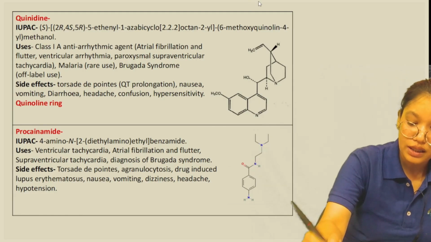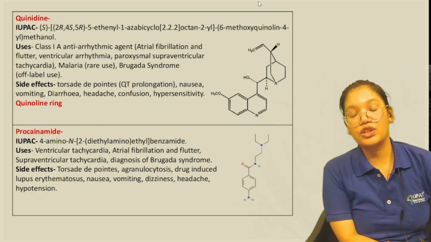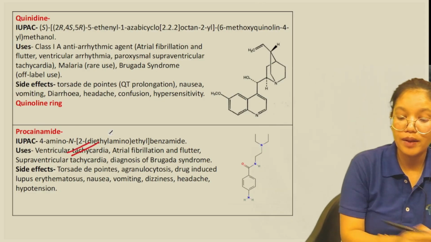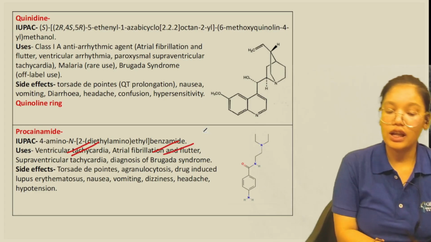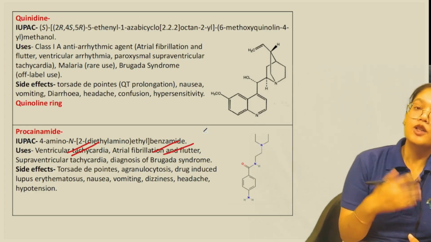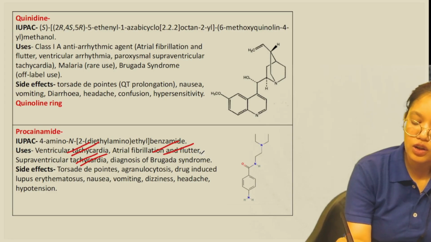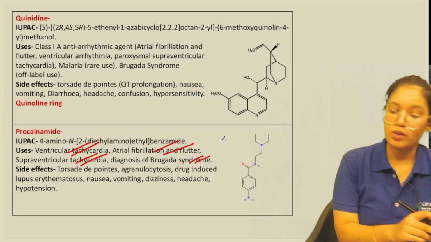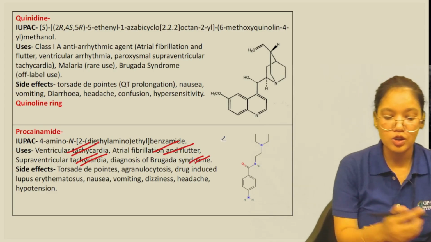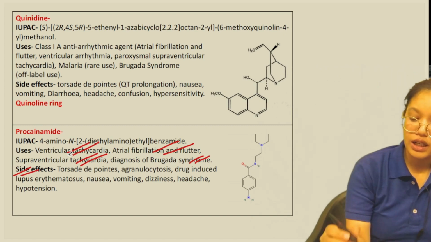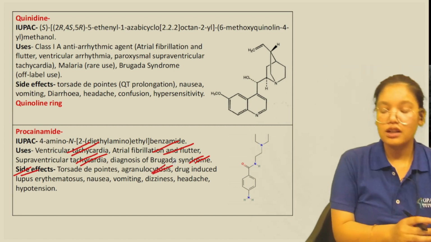Then if we talk about its uses, it is also used in ventricular tachycardia. Then atrial fibrillation and flutter, then supraventricular tachycardia again, then diagnosis of Brugada syndrome, it can be used for that also. Side effects, again we have Torsades de pointes, agranulocytosis.